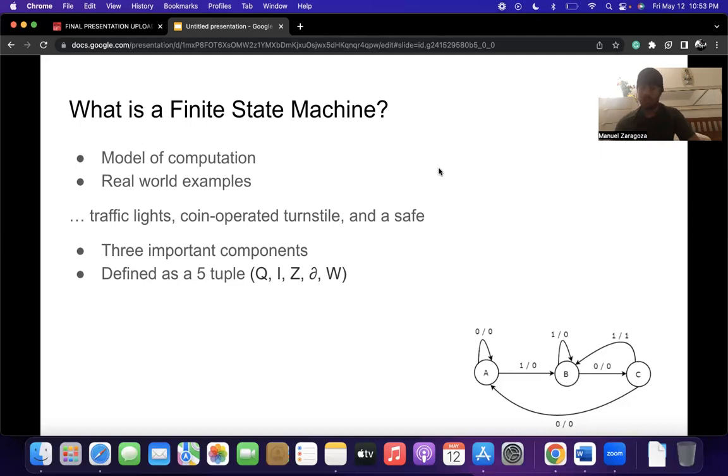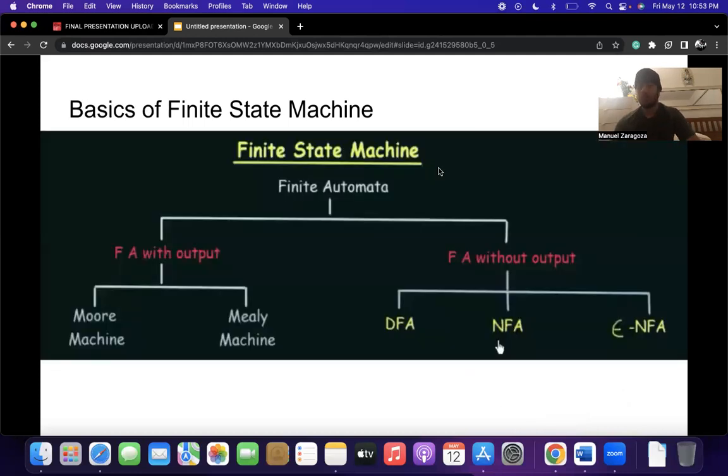And then we go over to the third slide. We're going to be talking about the basics of finite state. So we're going to start over here. So finite state machine is also known as finite automata. It is divided into two broad categories. One of them is finite with output, and the other one is finite without output.